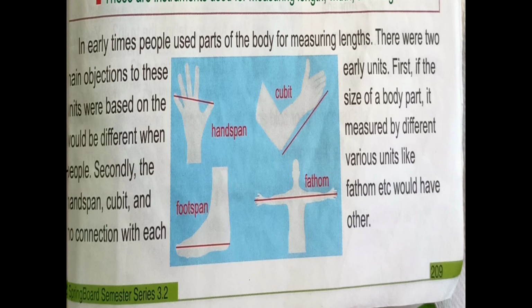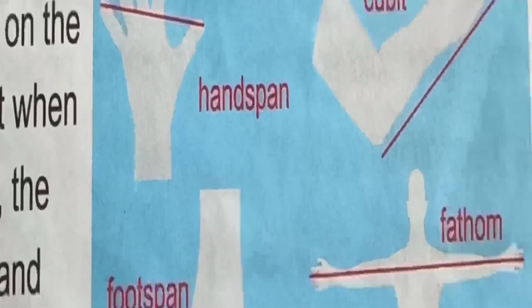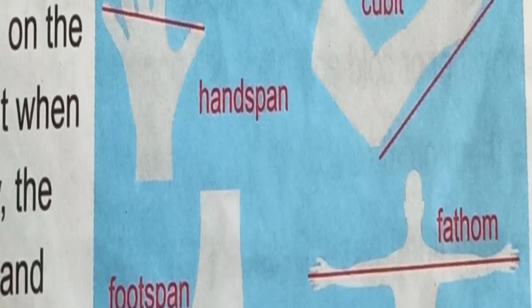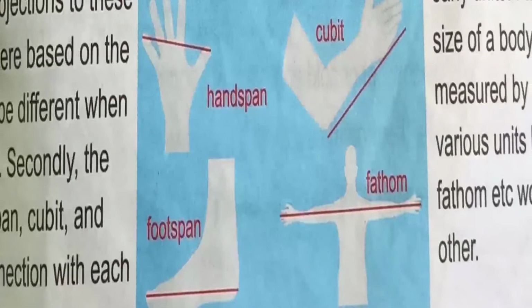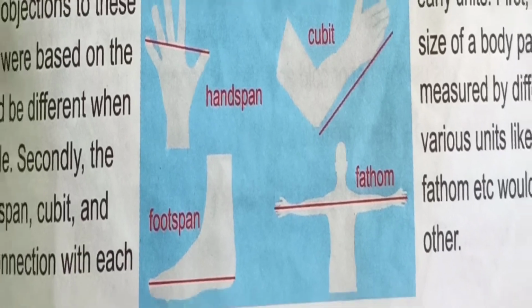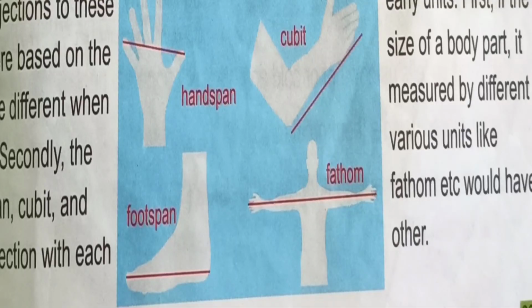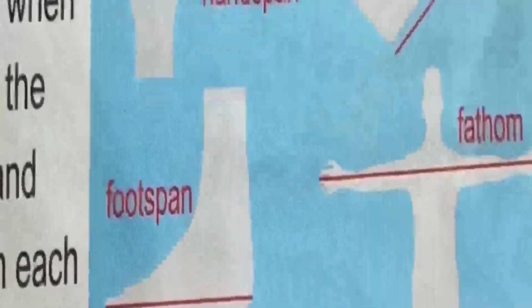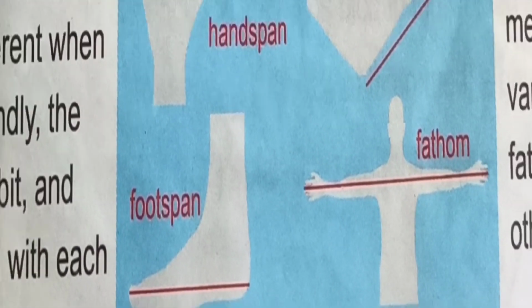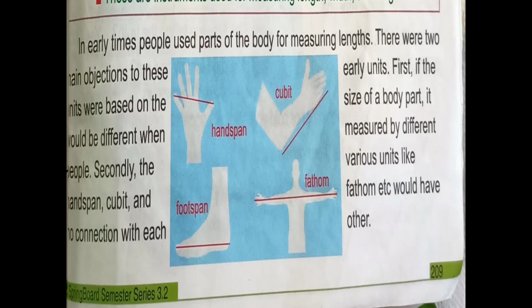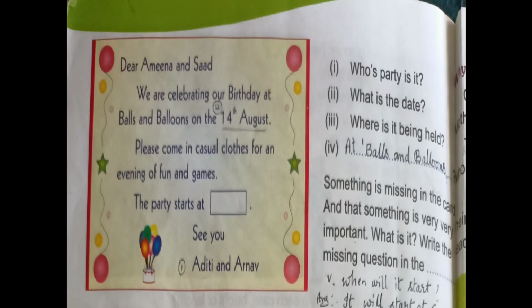Some of them: handspan. Here you can see this is handspan, measuring with hand. From the little finger to the thumb they measure, that is handspan. And here is the cubit, and here they are using foot span. This is the foot span, and this is fathom. This is the fathom they are using to measure. Different people are using these to measure with body parts.